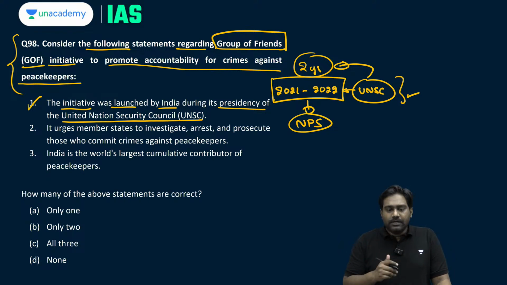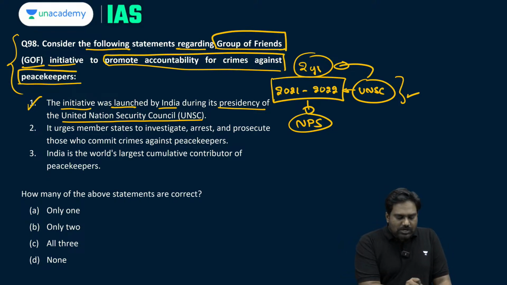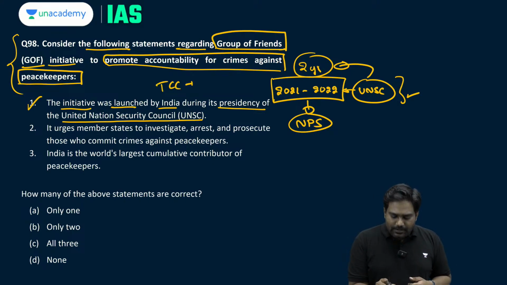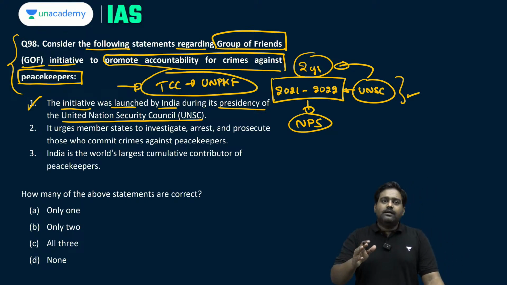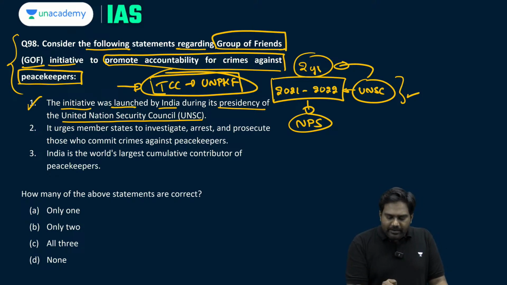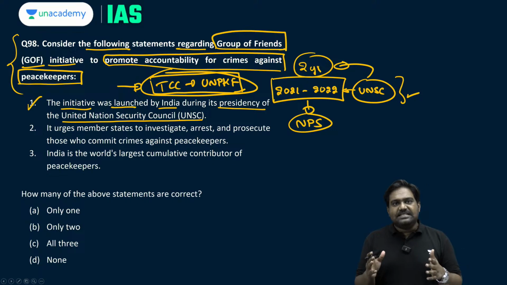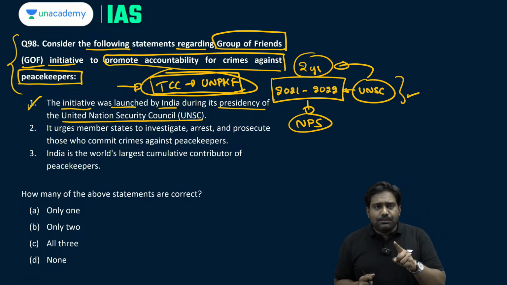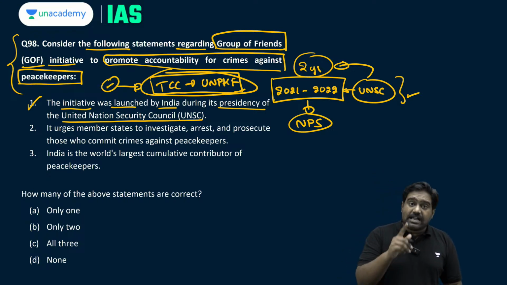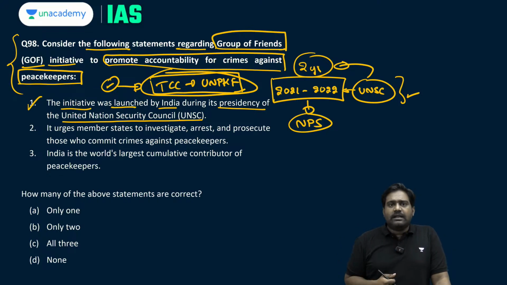The purpose of the initiative was to ensure that those who commit crimes against UN peacekeepers are held accountable for their crimes, because India is one of the largest troop contributing countries to UN peacekeeping forces. Till date, cumulatively, we have contributed more than 2 lakh personnel from our armed forces, paramilitary forces and police forces who have been deployed in various conflict zones as part of UN peacekeeping missions. India has suffered the biggest loss as well. More than 170 to 180 Indian military personnel have sacrificed their lives in the line of duty.